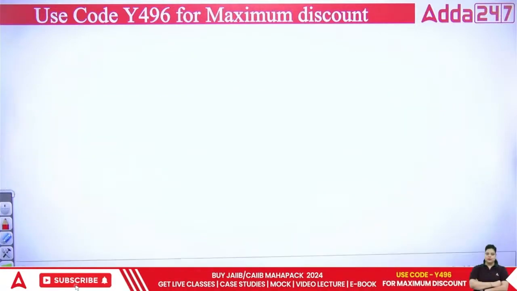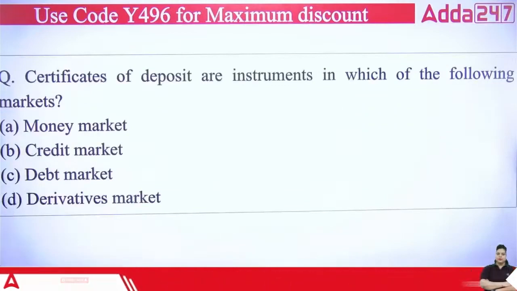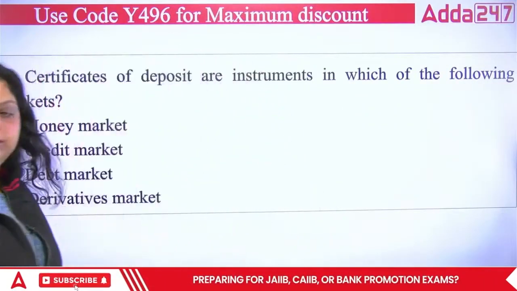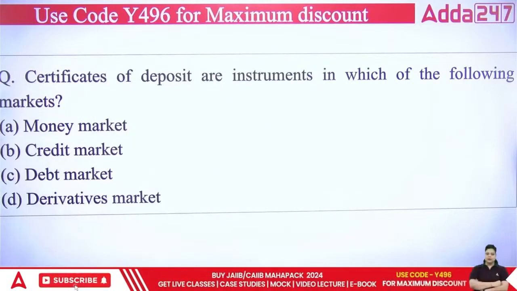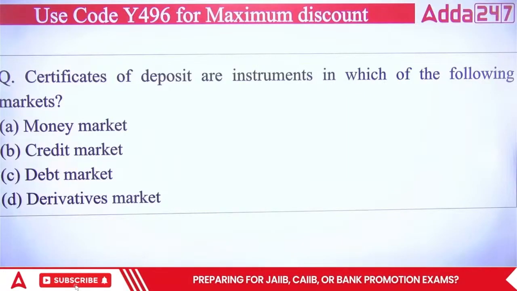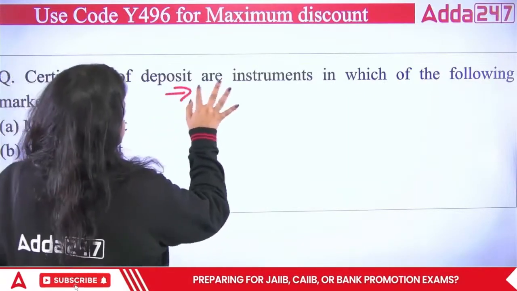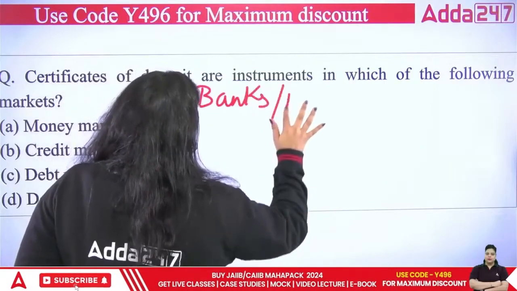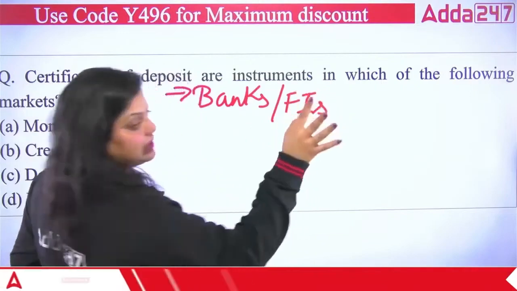Next question. Next we have here certificates of deposit are instrument in which of the following market? So when we talk about certificate of deposit, first of all, certificates of deposit are issued by banks, or you can say financial institutions. They can issue certificates of deposit.